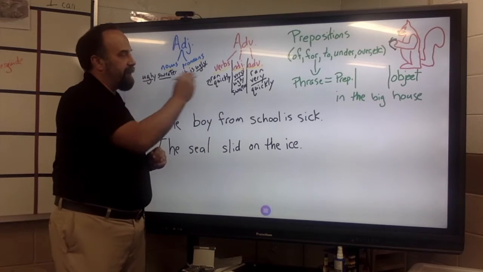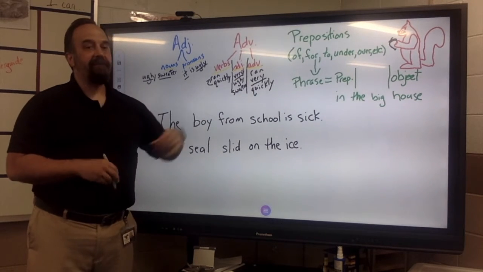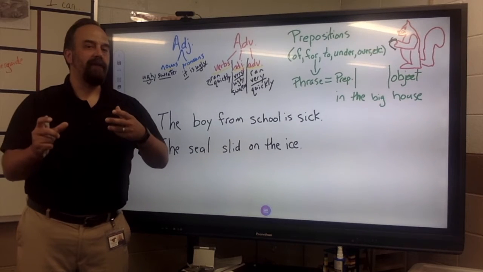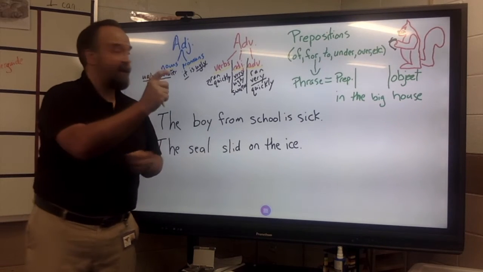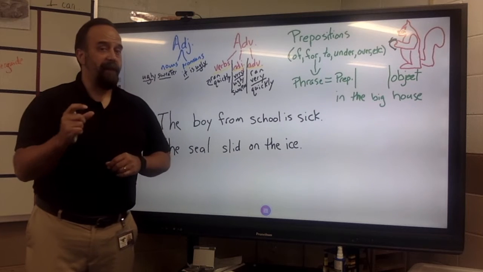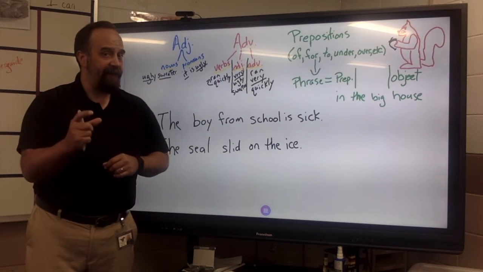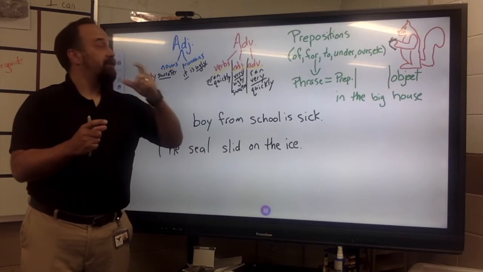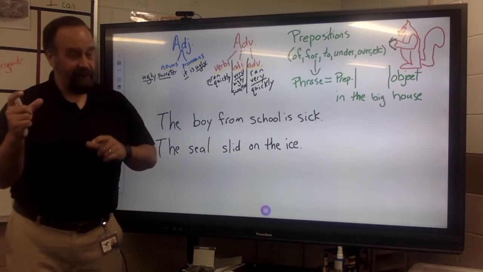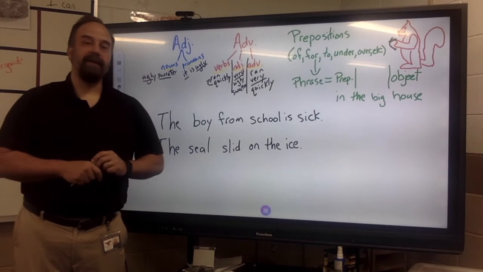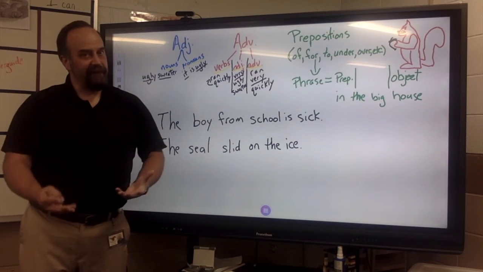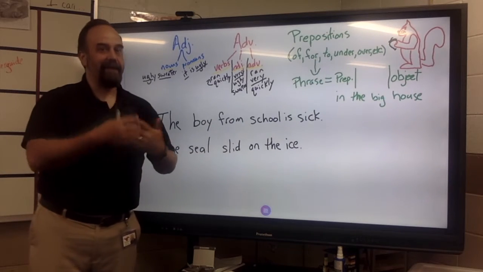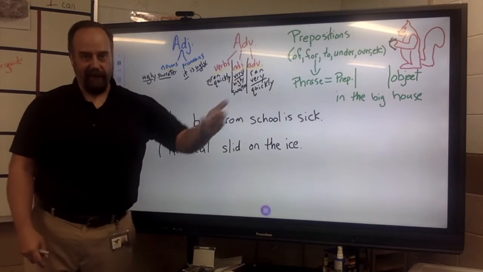Ran very quickly. So very is not very ran, it is very quickly. So it's modifying quickly. Quickly modifies ran. So if it modifies a verb, quickly is an adverb. And so then if very modifies quickly, which is an adverb, very has to be an adverb. You might have to listen to that part again. Sorry, it's a lot of words, but I think it'll begin to process how adverbs modify other adverbs.